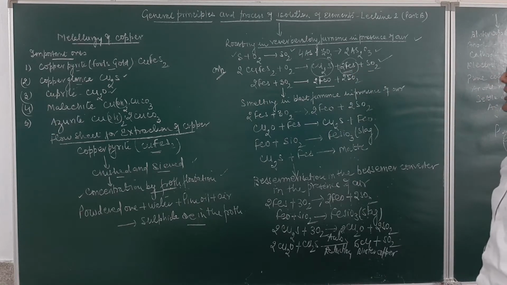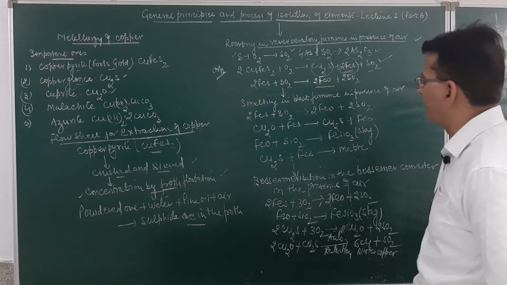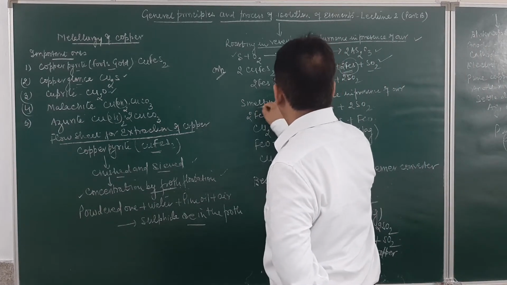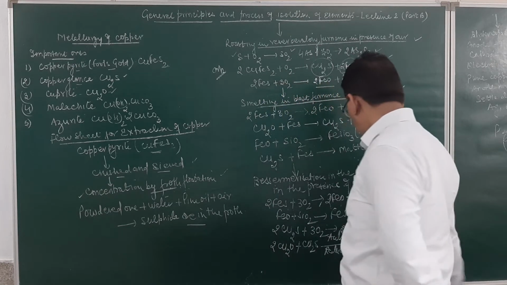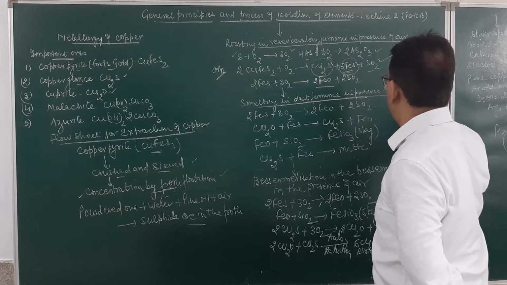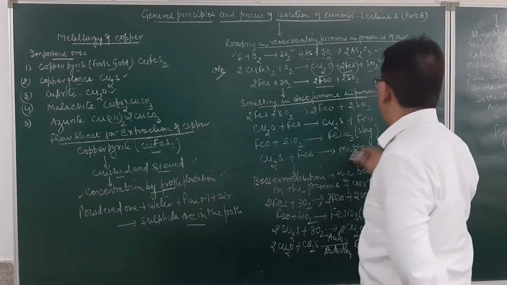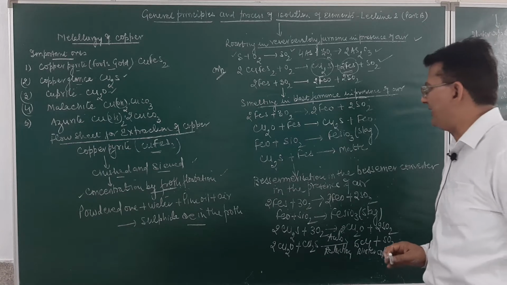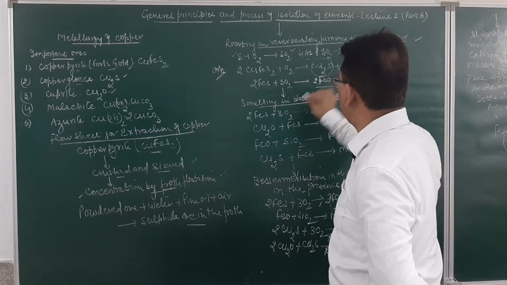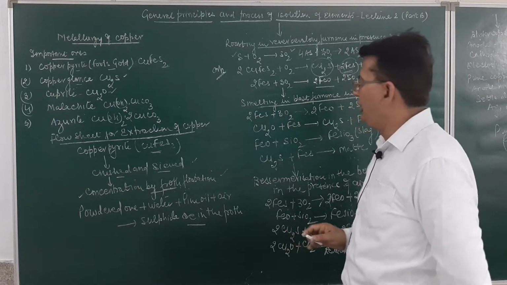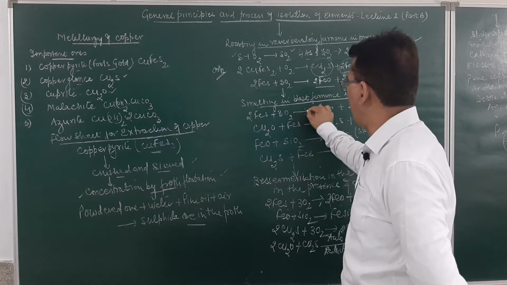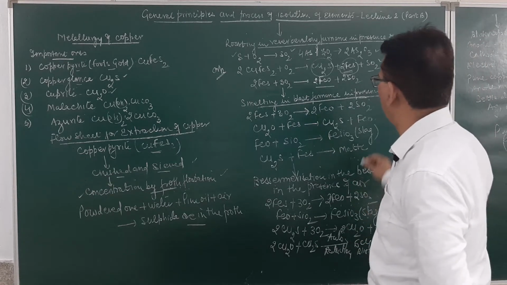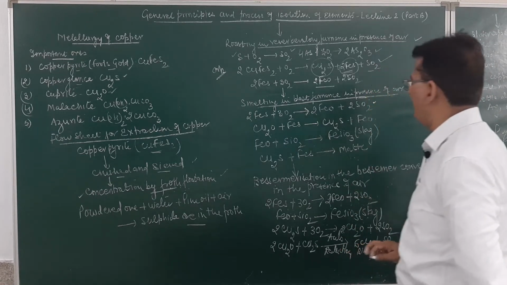Now after roasting in the reverberatory furnace in the presence of air, the next step in the extraction is smelting. Smelting of the ore is done in a furnace known as a blast furnace, in the presence of air. Here again the iron sulfide, if left, will be oxidized to form iron oxide, burning in oxygen, and sulfur dioxide gas will be given out.